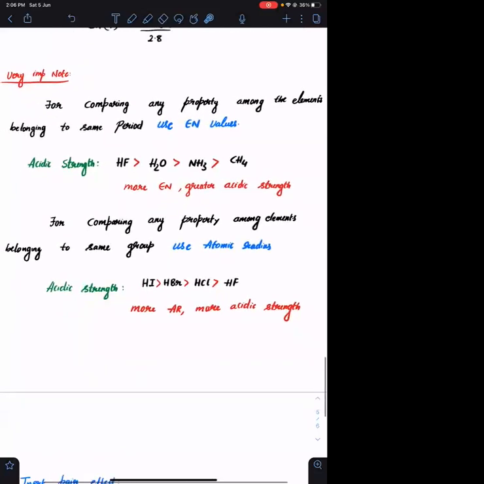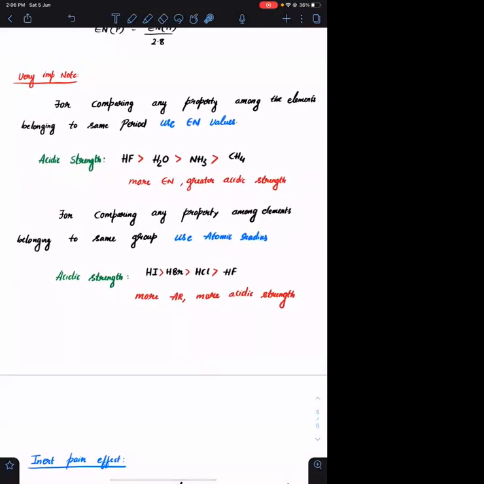Very important note, which I already told you earlier: for comparing any property among the elements belonging to the same period, use the electronegativity values. Suppose I want to compare acidic strength among these compounds. Now you have studied so much organic, I hope you know how to compare the order of acidic strength and basic strength.